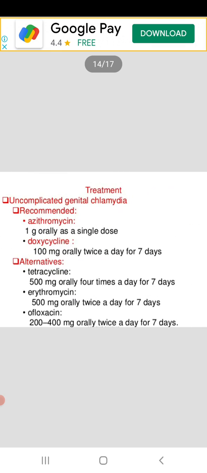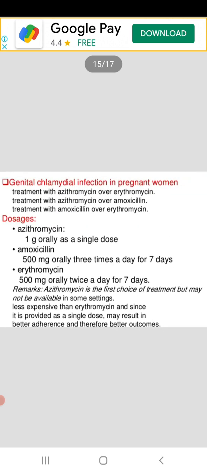Then treatment of uncomplicated genital tract chlamydia: recommended is azithromycin 1 gram orally as a single dose, or doxycycline 100 milligram orally twice a day for 7 days. Alternatives are tetracycline 500 milligram, then erythromycin, ofloxacin. Okay, then genital chlamydial infection in pregnant women: treatment methods and dosages are given. You can see, write them down and study this.